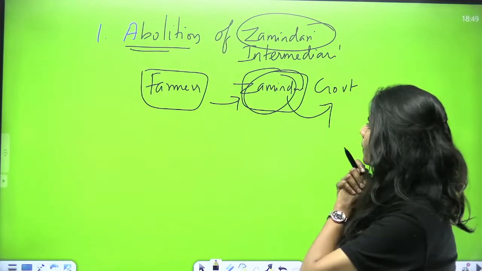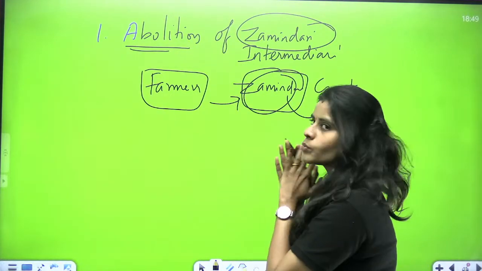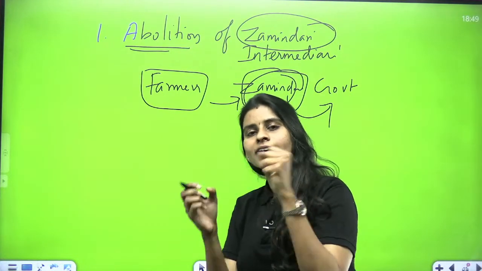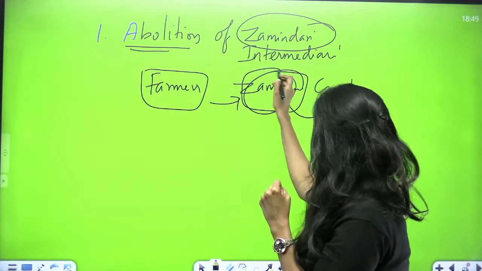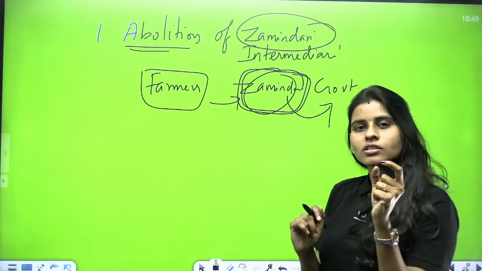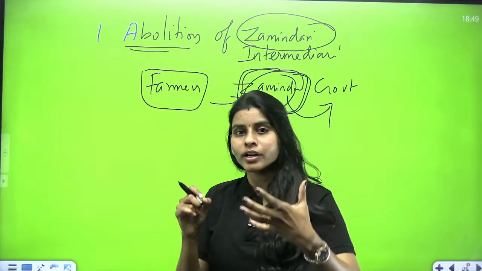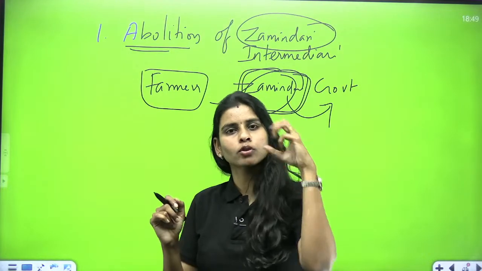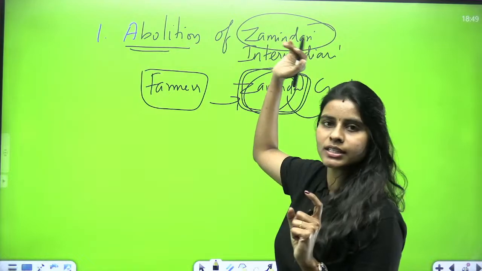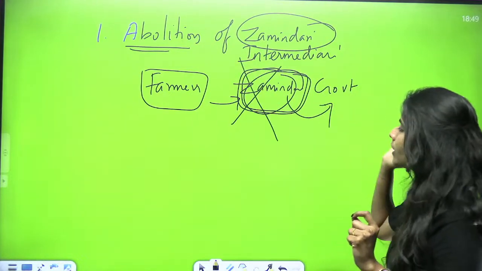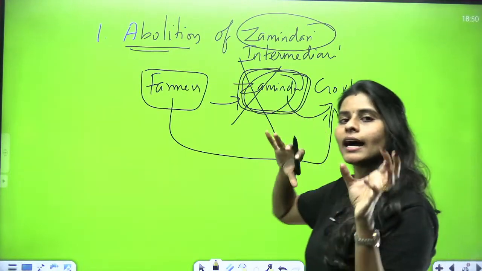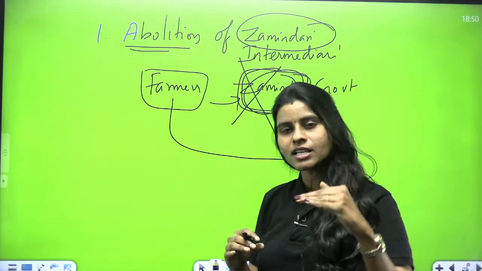Okay. So after independence, the government saw this. This is something which is very exploitative. The rate of tax that is actually collected is very high, and the Zamindars do not have any claim over the land, right? And because these Zamindars were considered pro-British during British rule, now the government wants to take powers from the Zamindars. So they went for abolition of the Zamindari system, where the Zamindari system got abolished and farmers were made to submit the revenue directly to the government, and they also decreased the rate of revenue.